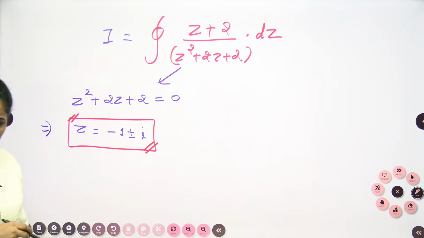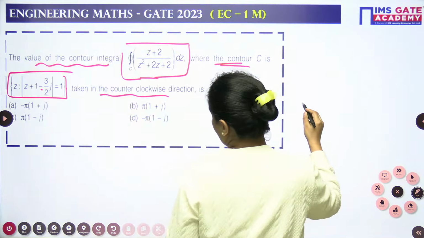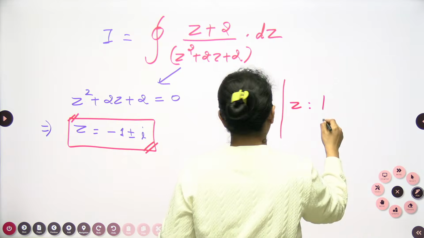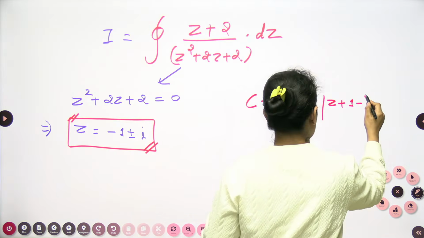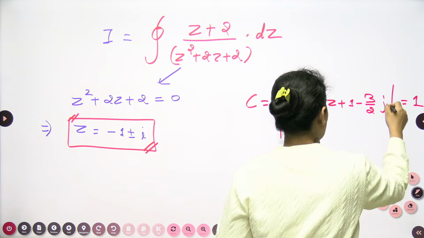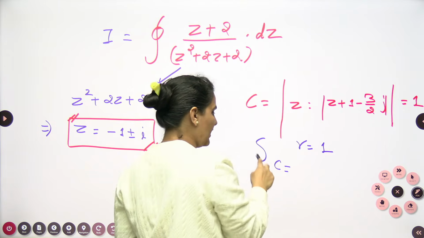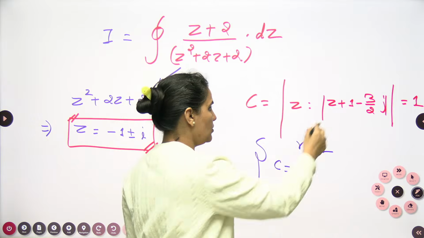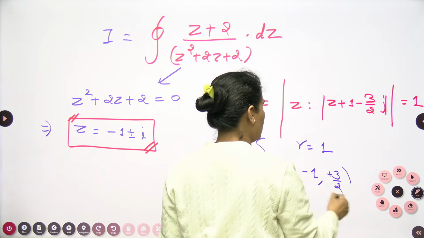Now one more important thing is given to you: the contour is |z plus 1 minus 3 by 2 j| equals 1. So actually the radius is equal to 1. If I talk about the center of this closed contour, the center will be at -1 and plus 3 by 2.